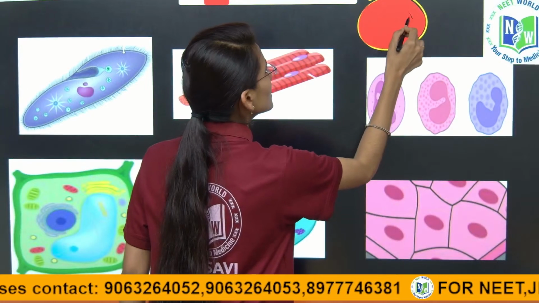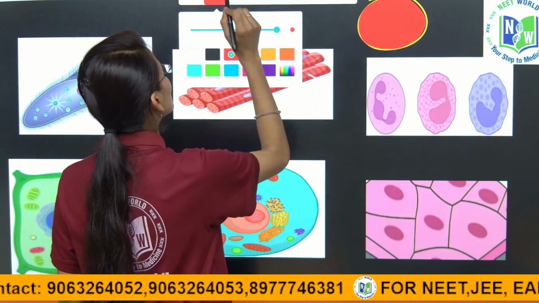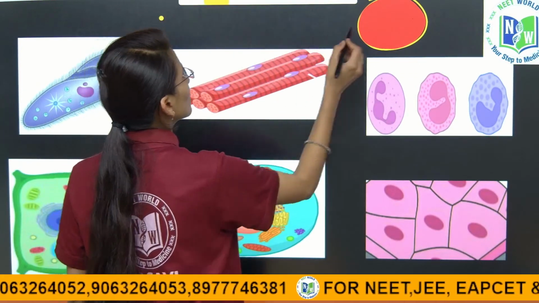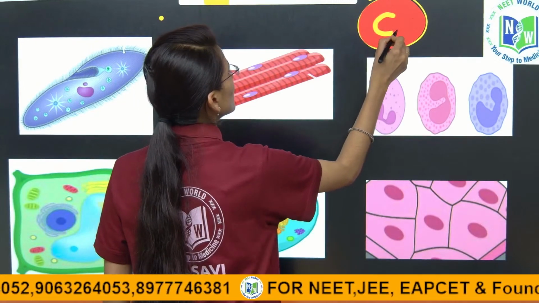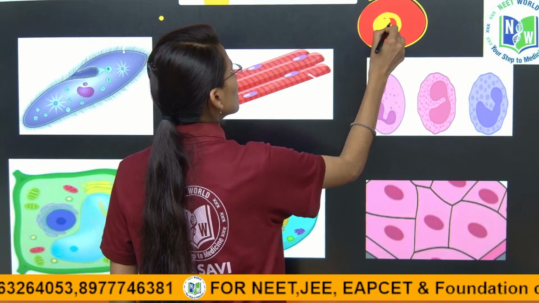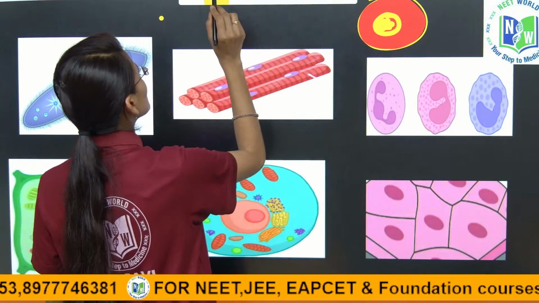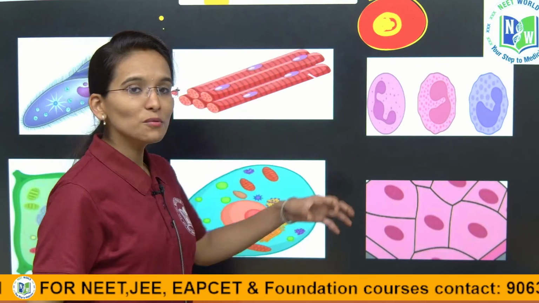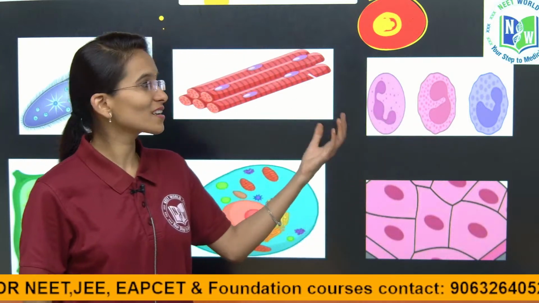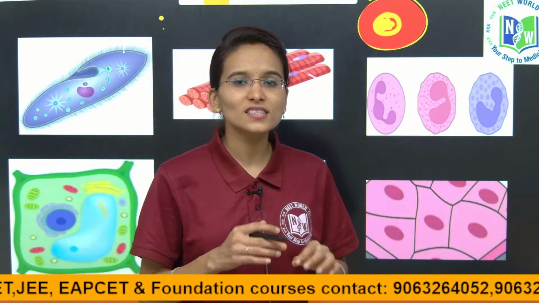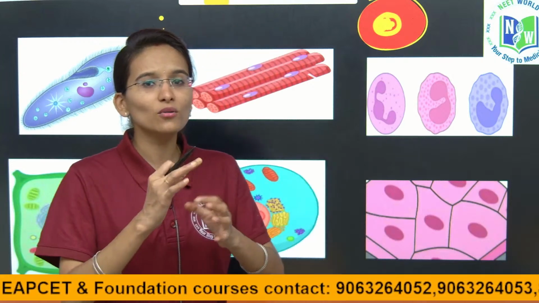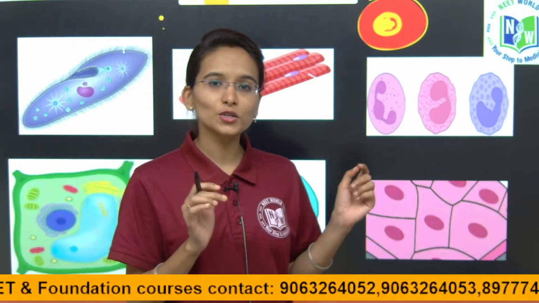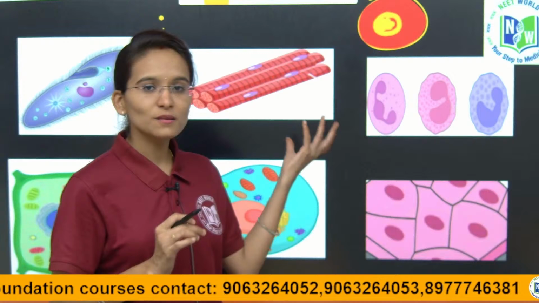Inside this cytoplasm we have the nucleus, which contains the genetic material. This is what you have read in the previous sessions: that the nucleus is one spherical shaped, round membrane bound structure present in the cytoplasm of the cell.